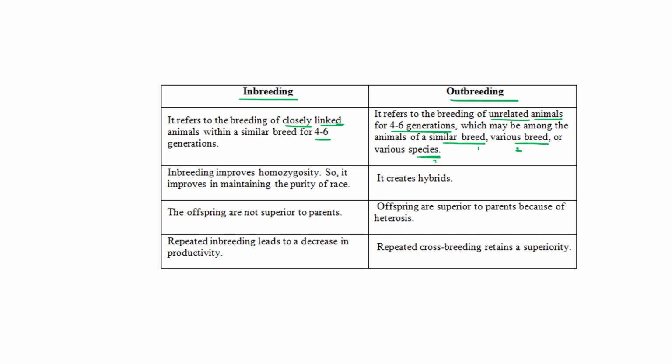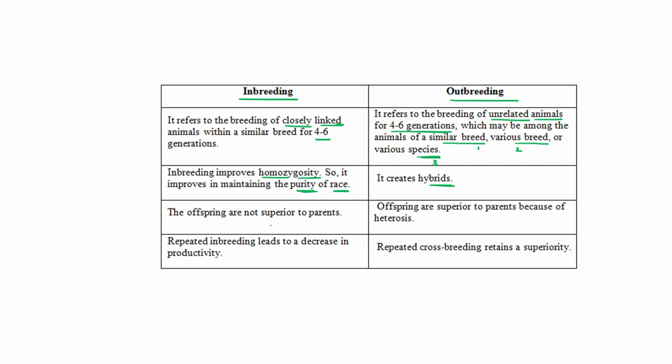All 3 types of breeding we have just discussed. Now, inbreeding improves homozygosity, so it improves and maintains the pure line of that particular race, while if we use outbreeding as a mating method, then it will create hybrids.